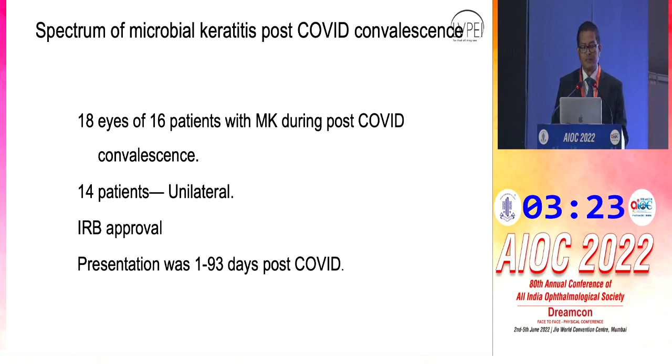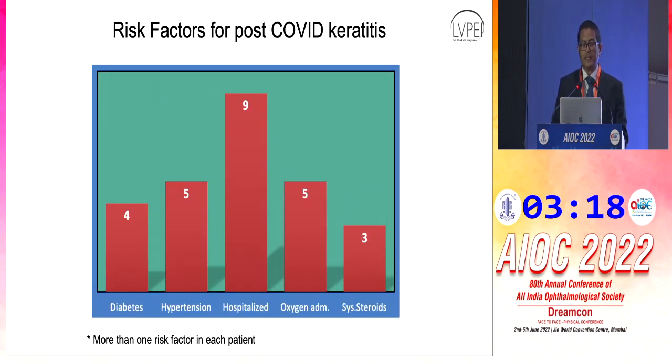The presentation was between 1 to 93 days post-COVID. The risk factors were multiple. There was more than one risk factor in each patient, so the total would add up to be more than 18. However, the commonest was the hospitalization for COVID. In addition, there were comorbidities such as diabetes and hypertension.